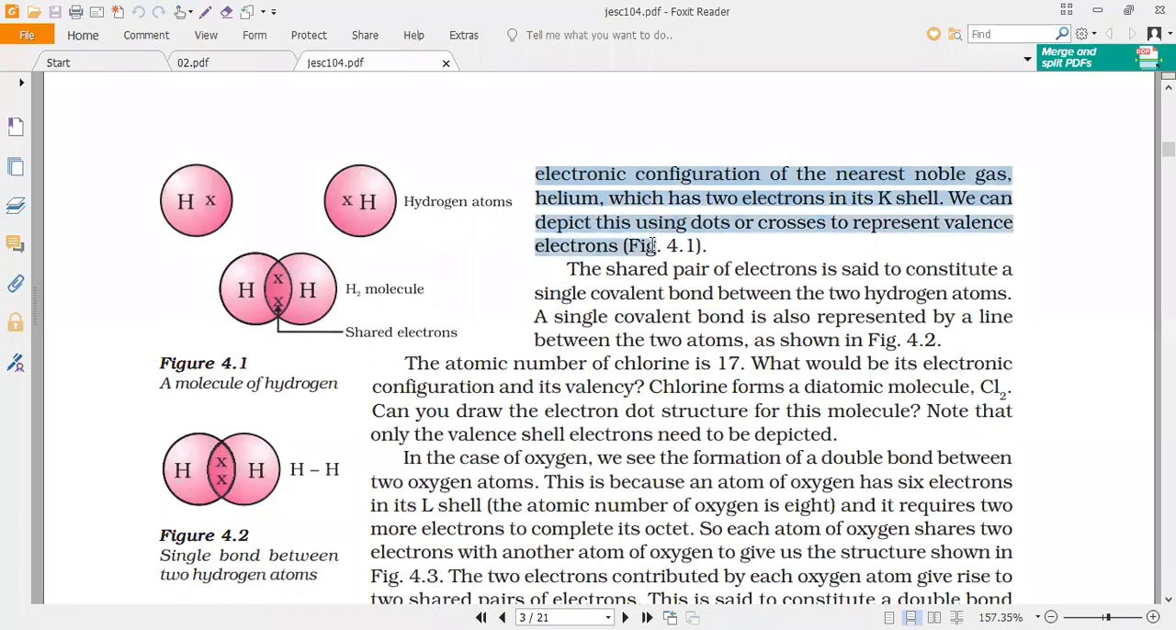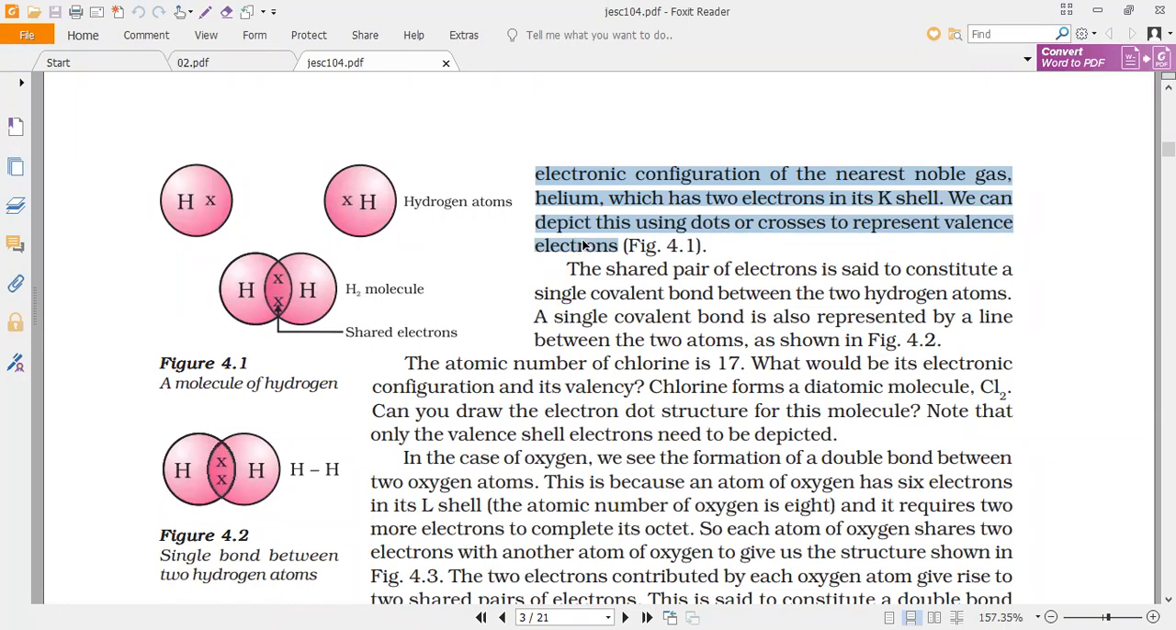So you can see here, all of you, read this, everyone, what they are saying. Electronic configuration of the nearest noble gas, helium, which has 2 electrons in its cation. I hope you are all very familiar with finding the nearest electronic configuration. Is it yes, guys? Stable electronic configuration. Can I believe? Yes, sir. I hope everybody can do that. Now, all of you read here. We can depict this using dots or crosses to represent the valence electrons.